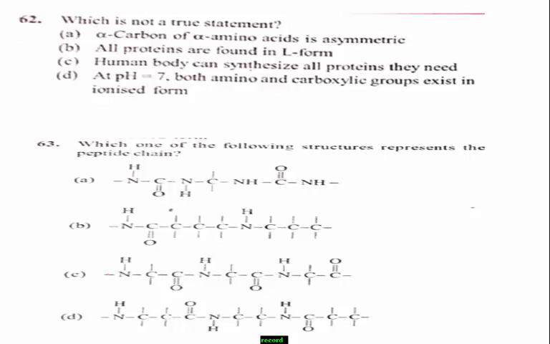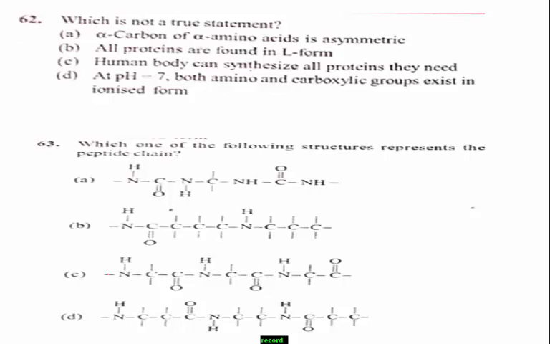Alpha carbon of alpha amino acid is asymmetric, hence this statement is true. Proteins exist in both D and L form. Human body can synthesize all proteins they need. At pH equal to 7, both amino and carboxylic groups exist in ionized form.